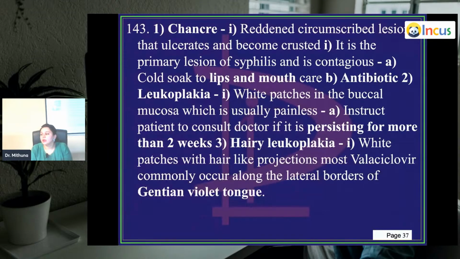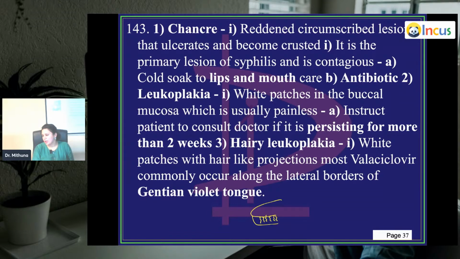Then you have something called hairy leukoplakia. These are white patches with hair-like projections. There's no real hair there. It has hair-like projections like this. So if this is your tongue, we are seeing the lateral part of the tongue. You have these white hairy projections over the sides of your tongue, the lateral aspects of your tongue. That is called hairy leukoplakia. It is white again, but it's hair-like. So white patches with hair-like projections.